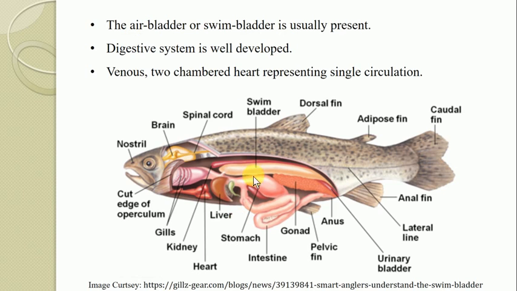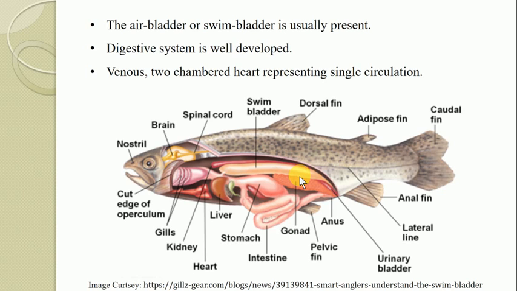So here in this diagram you can see a sac-like structure which encloses air, and this structure is referred to as the air bladder, or also as a swim bladder, and this part of the body is responsible for providing buoyancy to the fishes. It is usually present, but in some species it may be lost. So this is again another characteristic feature.